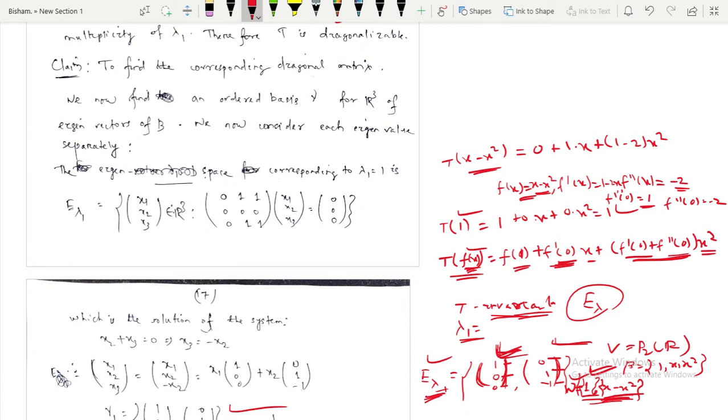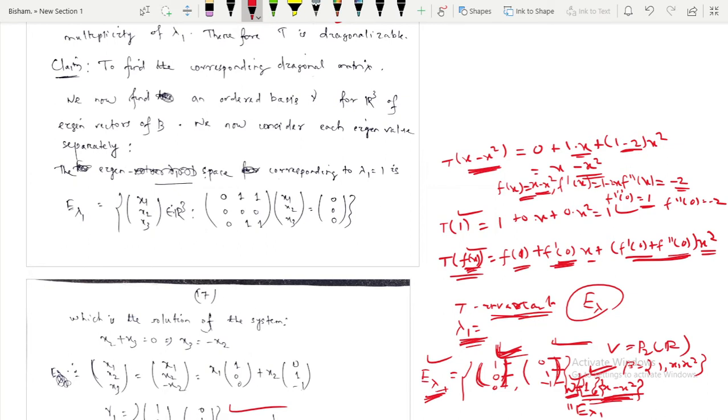So what we got here, if you take W as your eigenspace of lambda 1, for any lambda 1, this is the set containing 1 comma x minus x square.